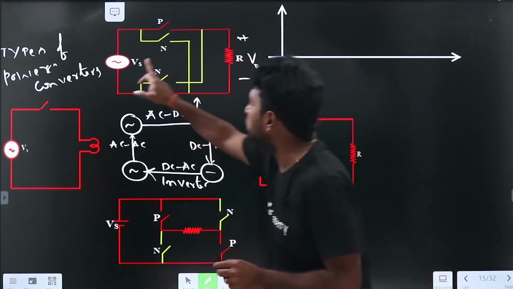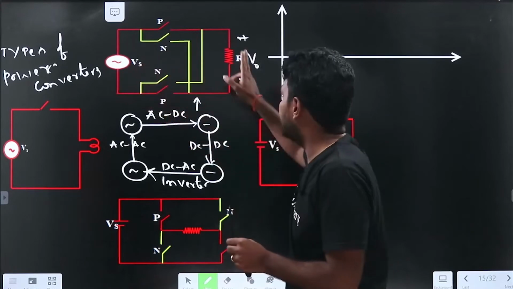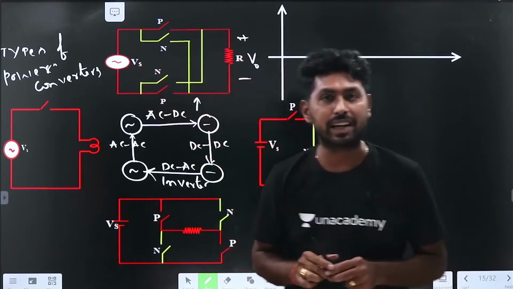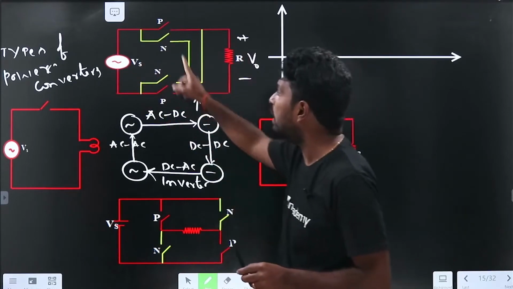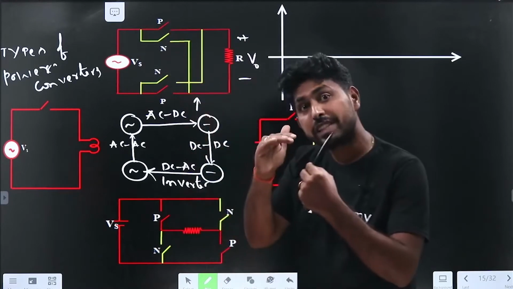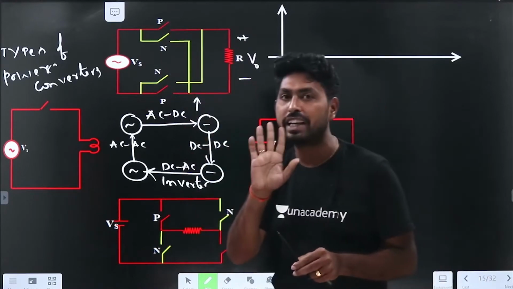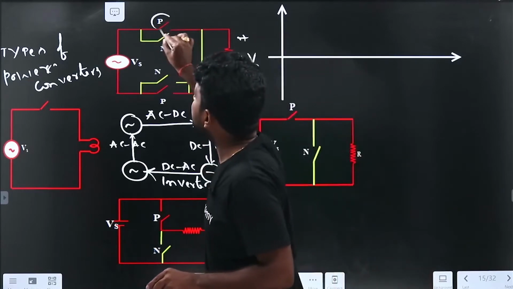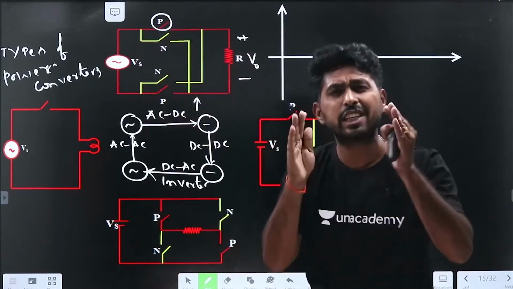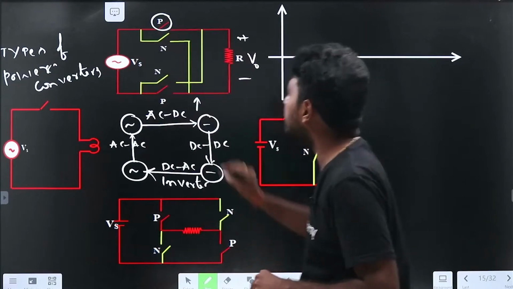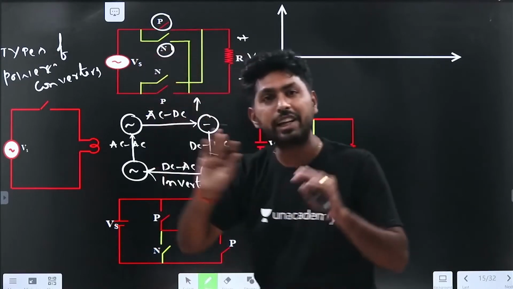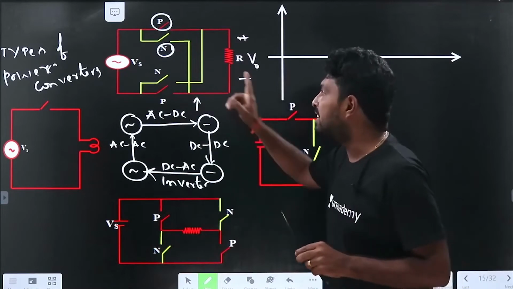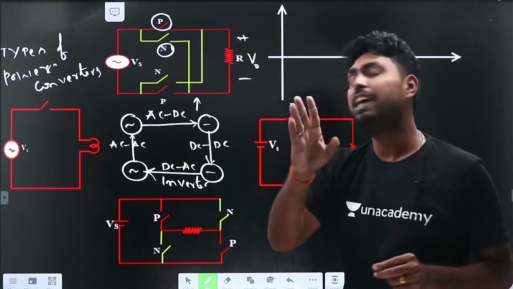Here we have the source, the resistance, and the 4 switches, right? If you observe this circuit, 4 switches are there. 2 switches are indicated in red color and 2 switches are indicated in yellow color, right? These red color switches are called the positive group of switches, and these yellow color switches are the negative group of switches. Is this circuit sufficient to convert AC to DC or not?